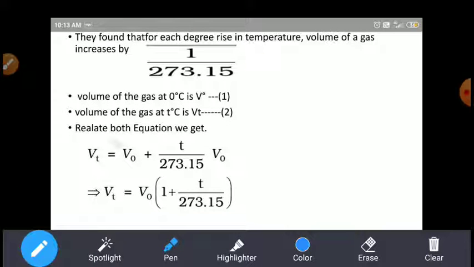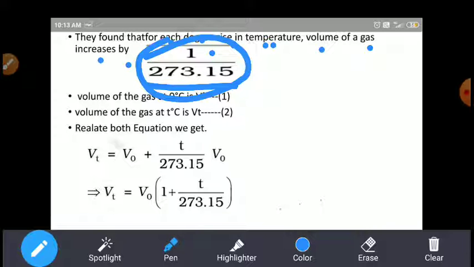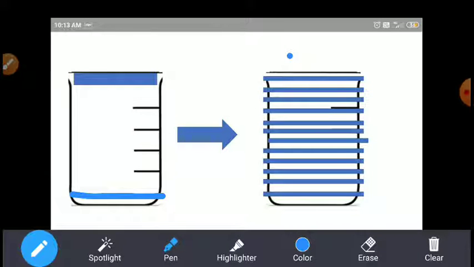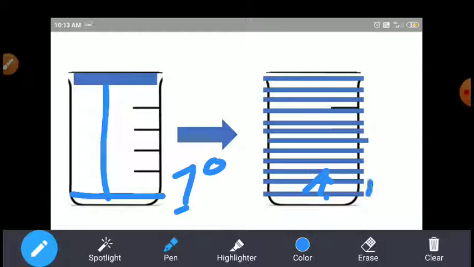Look here. They found that for each degree rise in temperature, the volume of the gas increases by 1 by 273, as mentioned in your textbook. In the experiment, for 1 degree rise in temperature, the volume increases by 1 by 273.15. So the piston here: temperature increases by 1 degree Celsius, then the volume increases from this level to this level, that is 1 by 273.15.